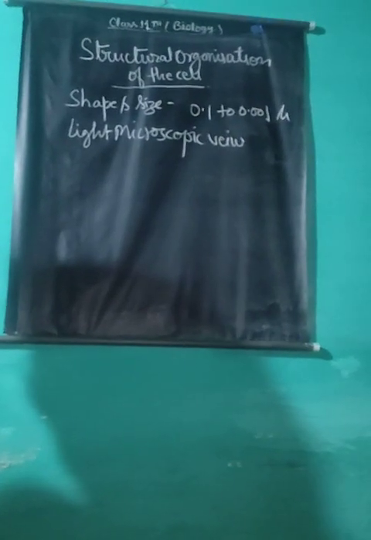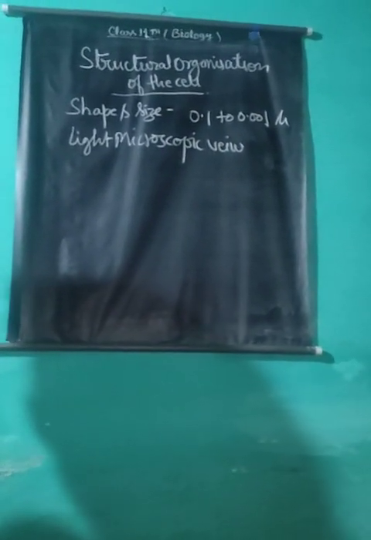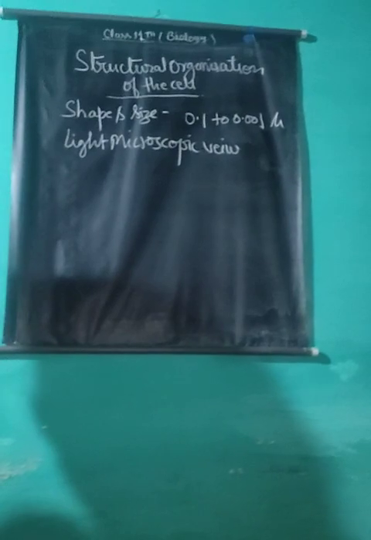A compound microscope can magnify things 4000 times, and the magnification power of an electron microscope is 2 lakh to 2,50,000 times.